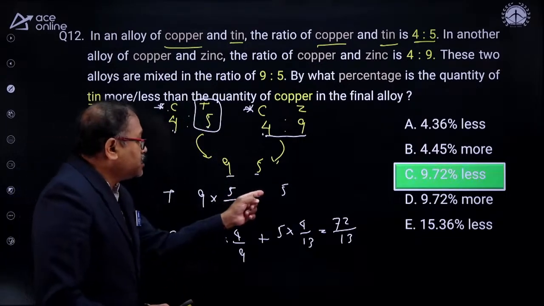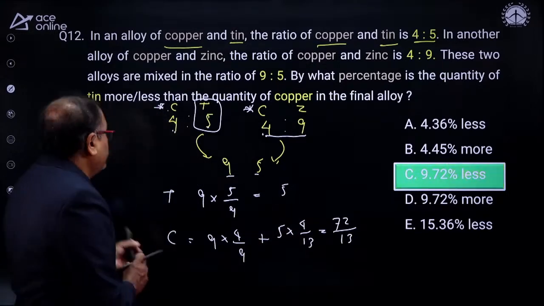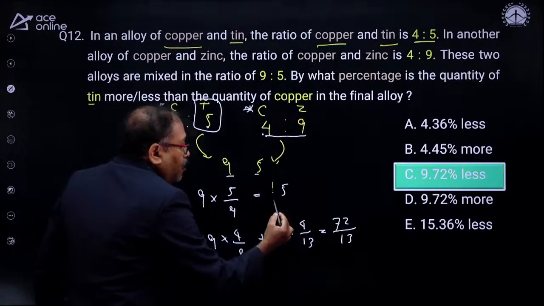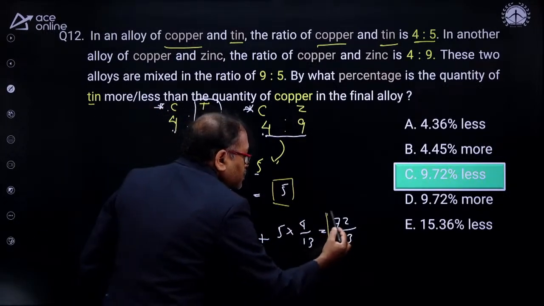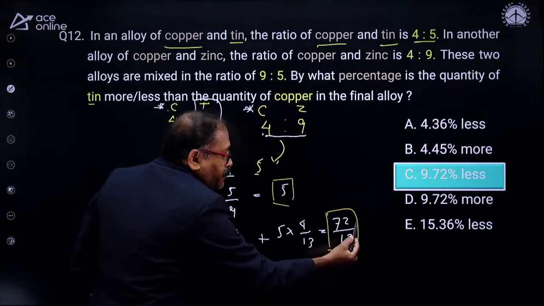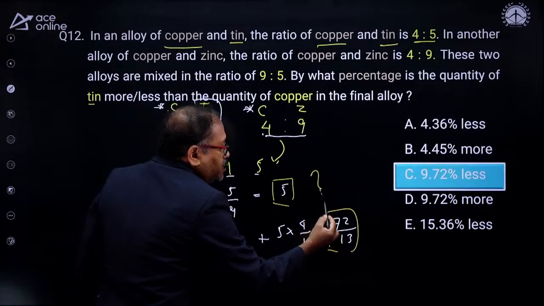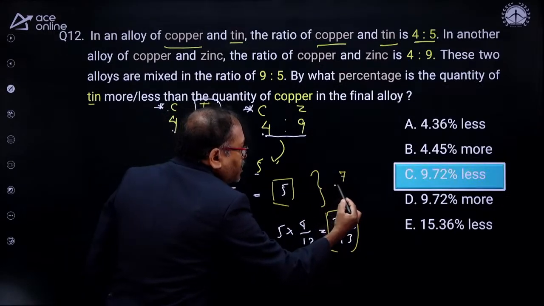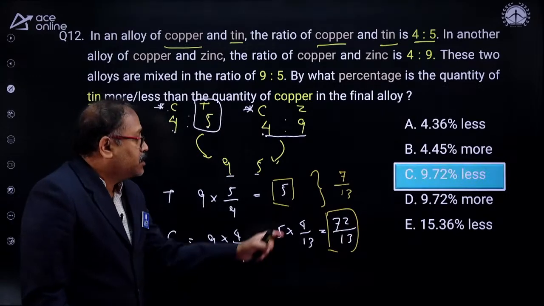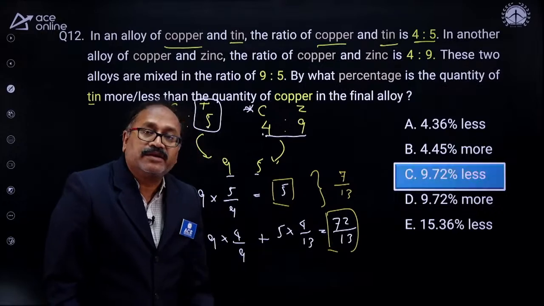Now, is this tin less than this? Yes. What percentage less? Now that is what I need to work out here. This is how much less than this? Let's take it out. 13 times 5 is 65. When I take out 65 from here, I will be left with a 7. So this is how much less? This is 7 less over 13. What percentage less? So 7 by 13 is what percentage of 72 by 13?